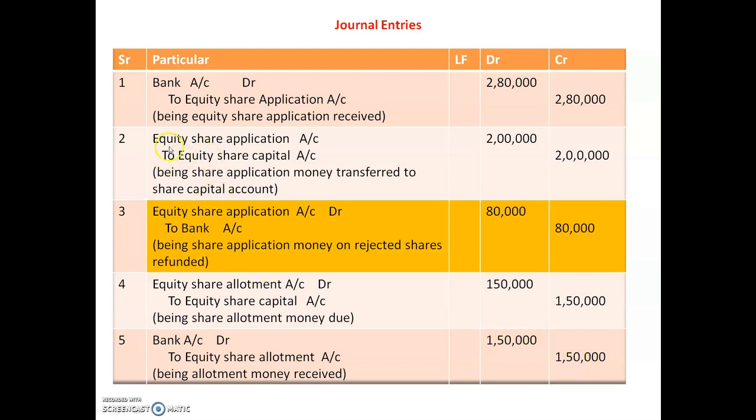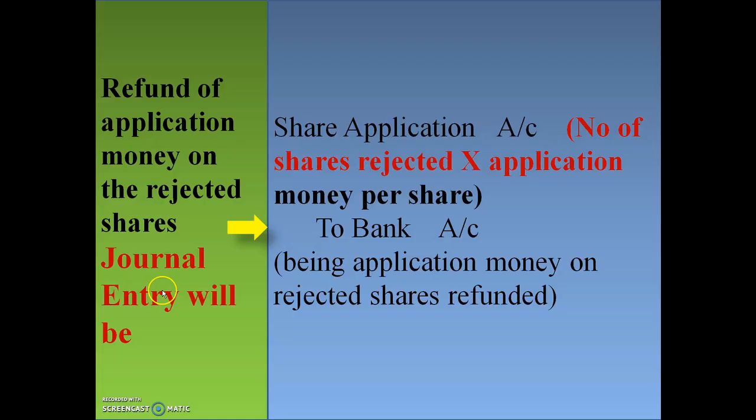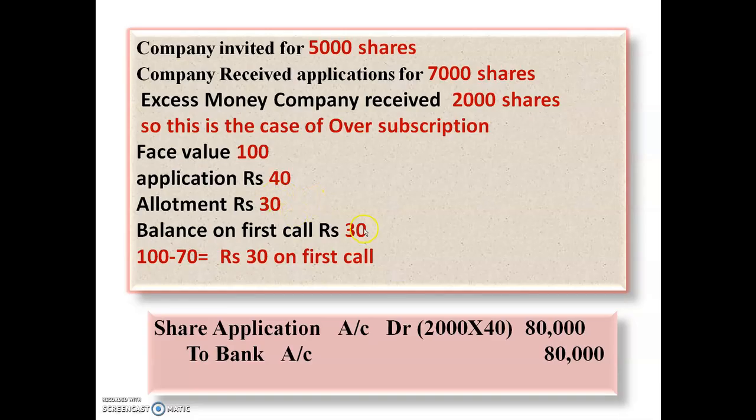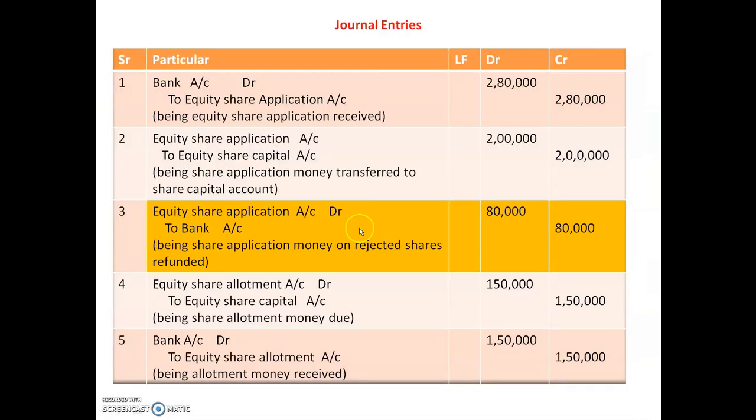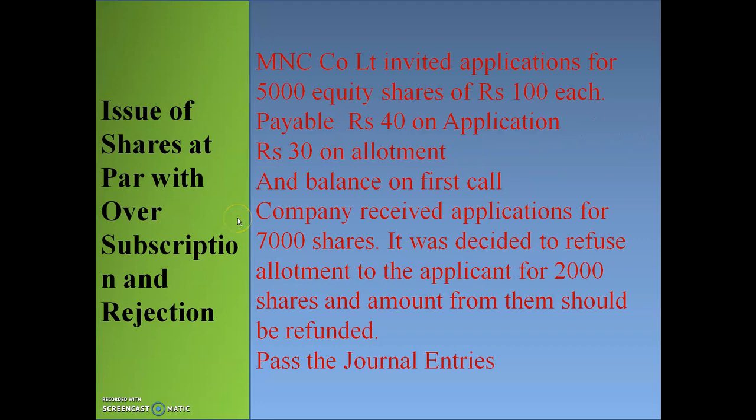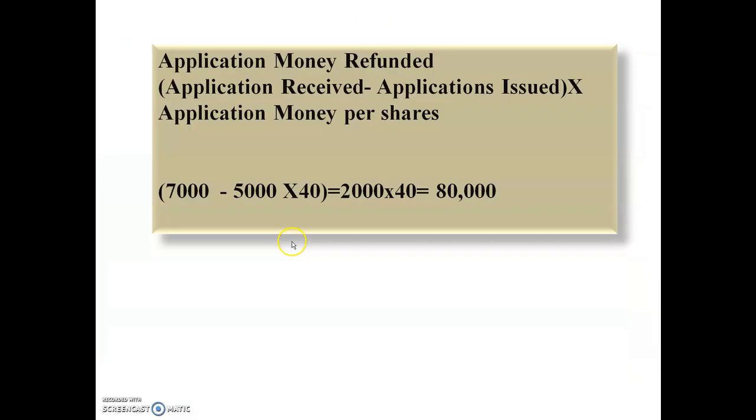Here I have solved only applications entry and allotment entry. And dear students, if you want to solve first call entry, so you can solve it. First one is the transferring entry and last one is the received entry, and take the amount this 5,000 multiply with 30. Okay, so this is about the issue of shares at par with oversubscription and rejection.